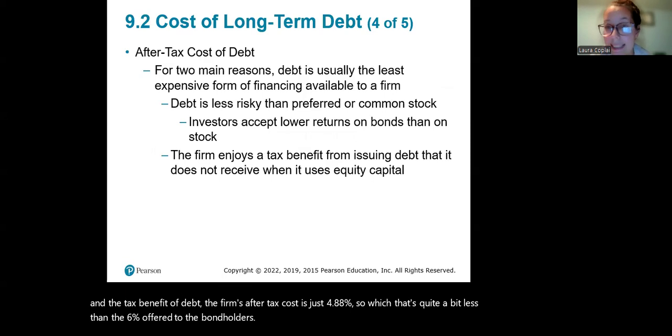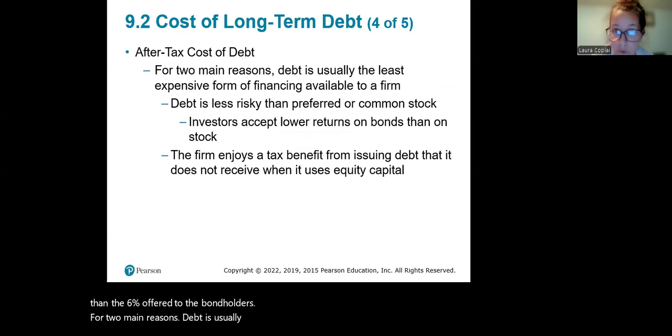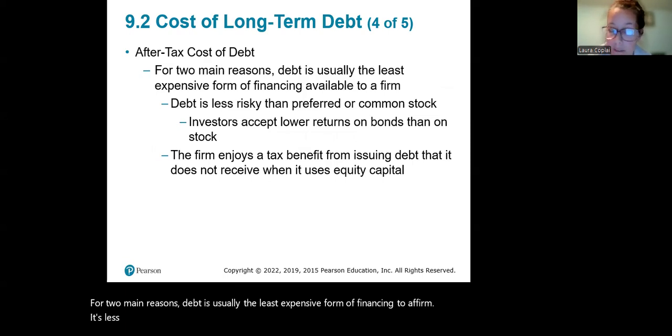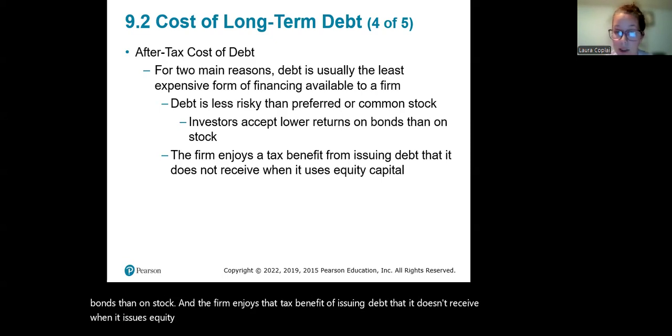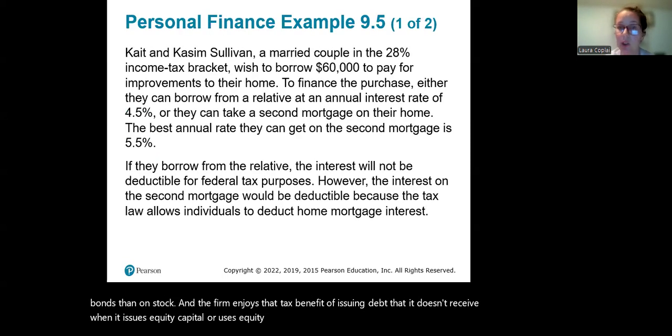For two main reasons, debt is usually the least expensive form of financing to a firm. It's less risky than preferred or common stock, and investors are going to accept lower returns on bonds than on stock. And the firm enjoys that tax benefit of issuing debt that it doesn't receive when it issues equity capital or uses equity capital. So let's look at a personal finance example.